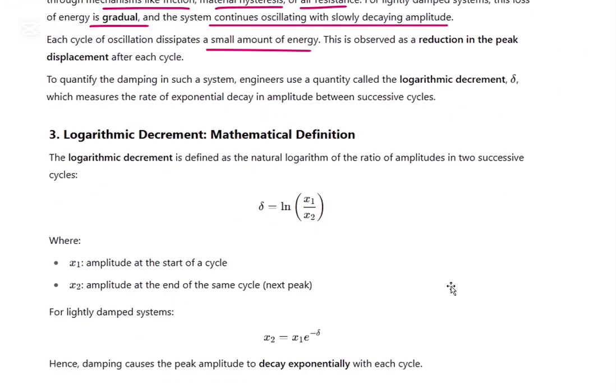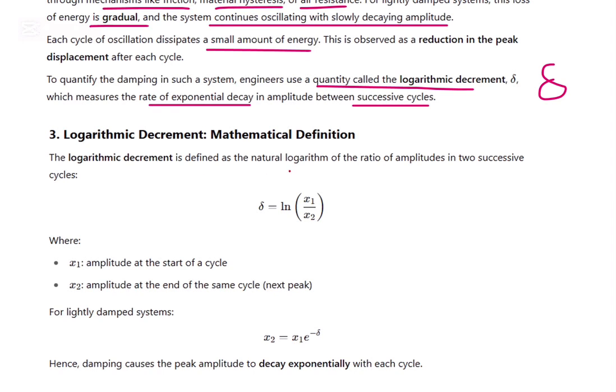To quantify the damping in such systems, engineers use a quantity called logarithmic decrement, which measures the rate of exponential decay in amplitude between successive cycles.